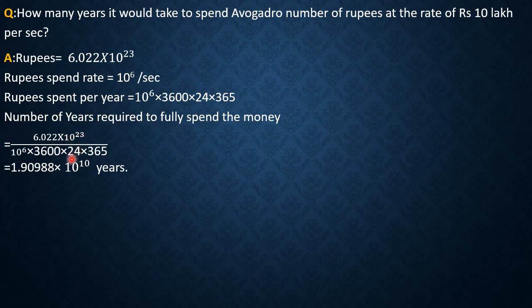If you simplify, the answer is 1.9098 into 10 to the power 10 years. What you have to do here is take these numbers on one side and the powers of 10 on the other side, so that the powers of 10 can be simplified using the law of indices, and the rest by normal division. First multiply all this, and with the law of indices, that gives you 1.9098 into 10 to the power 10 years. Now we'll go to the next problem.